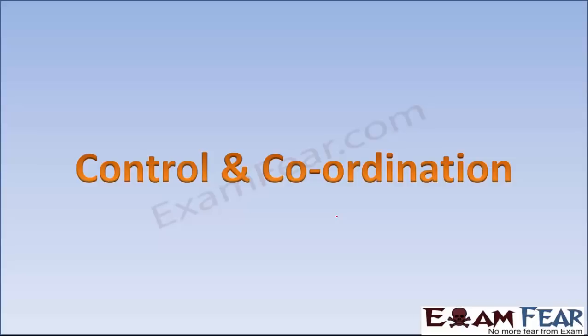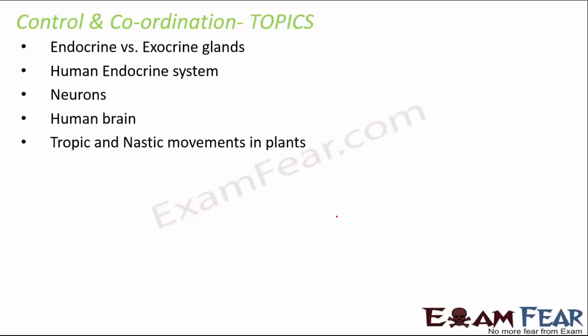Let's move on with the next lesson, that is control and coordination. In this lesson, we will discuss endocrine versus exocrine glands, like how are these two types of glands different. The human endocrine system is important because you do get a lot of questions on which hormone is secreted by which gland and what are the functions of that hormone.